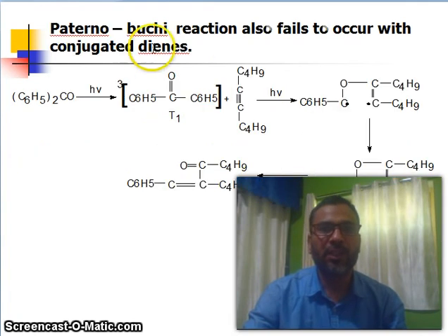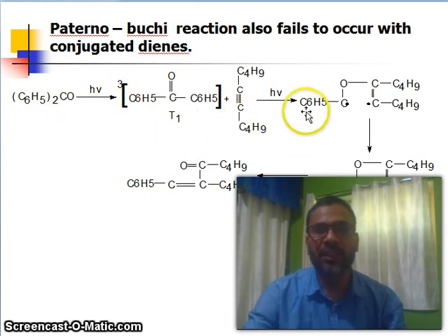The Paterno-Büchi reaction also fails to occur with conjugated dienes. These compounds undergo irradiation to the triplet, and this is the triple bond, giving these diradicals forming this compound, and then again it opens like that.